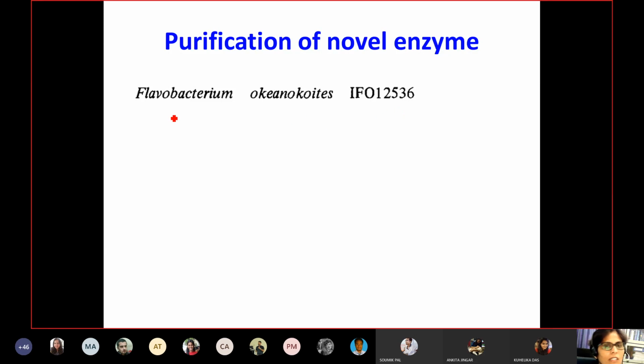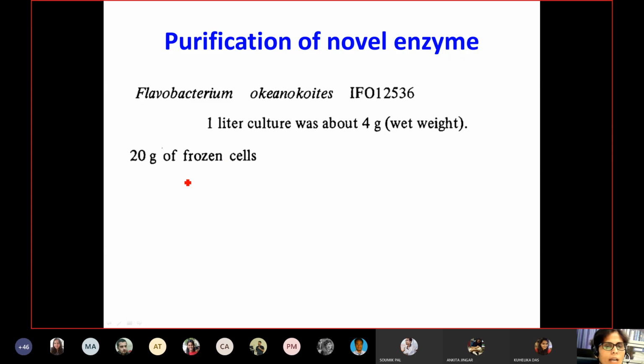They started with just a 1 liter culture. This 1 liter culture gave them 4 grams of wet weight. And then they expanded this culture to 20 grams of frozen cells.